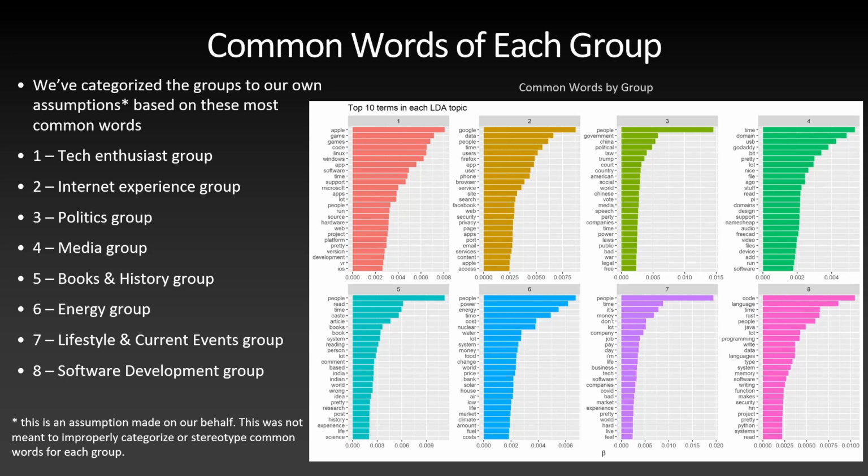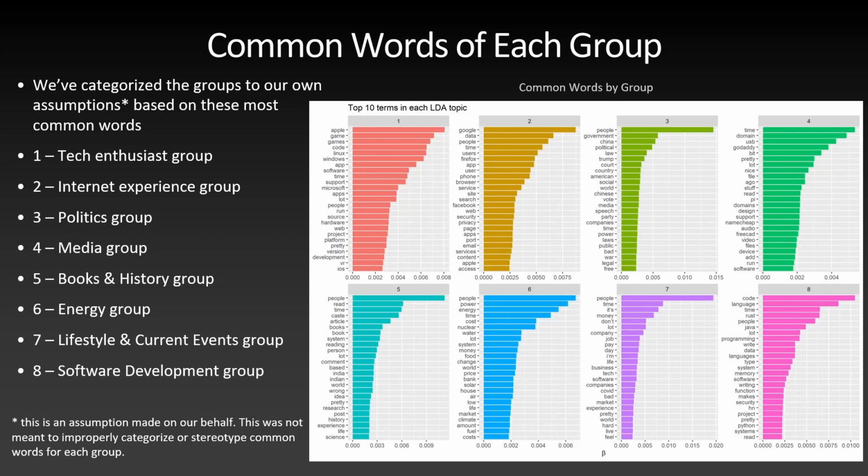Of these 8 groups, groups 1, 2, 4, and 8 were positive, and groups 3, 5, 6, and 7 were negative. And this seems to mirror our experience when we go to Stack Overflow, or ask for help on media forums or internet forums. Generally, the support groups are quite positive, and politics, energy, lifestyle, books, given our current state of affairs, it's not so surprising that they would be generally negative.